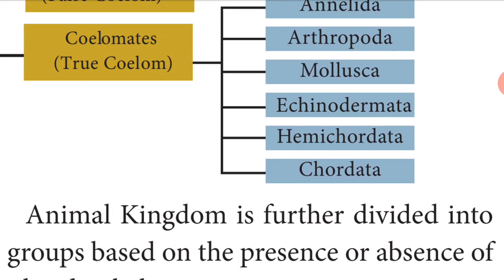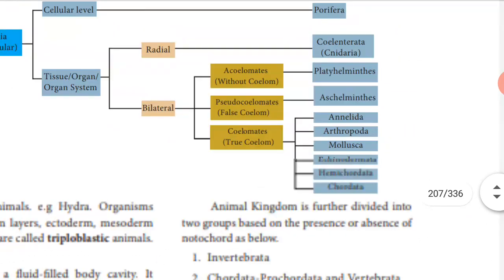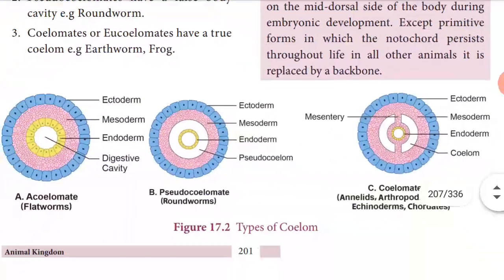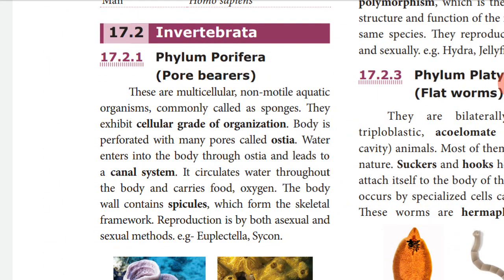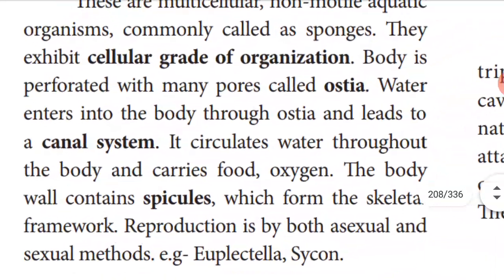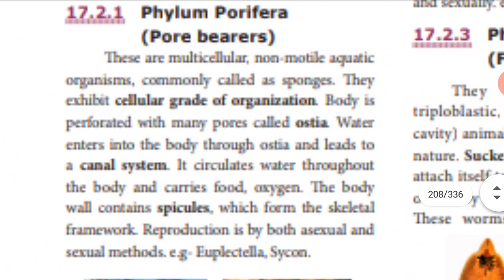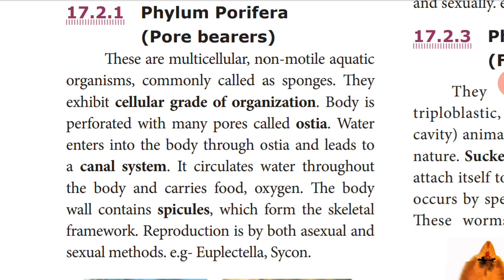Okay. Today we are going to discuss the phyla of the invertebrata. What is an invertebrate? An animal that doesn't have a notochord or backbone, the vertebral column, is an invertebrate. The first phylum is Phylum Porifera. Porifera means pore bearers. Pore means holes.